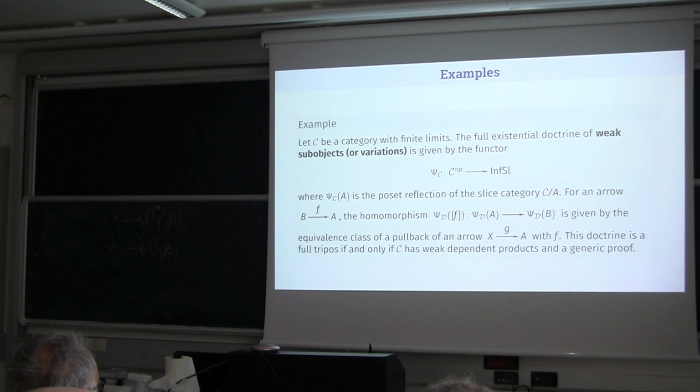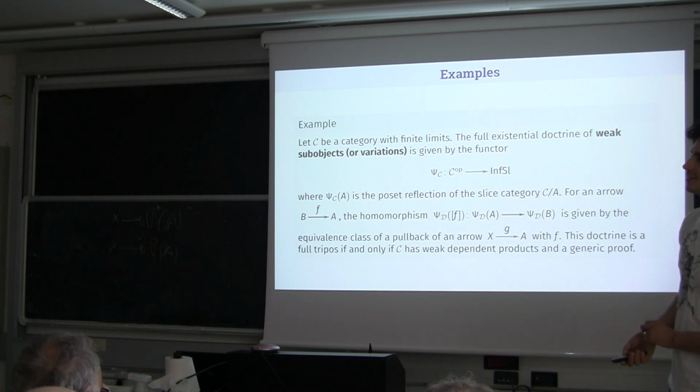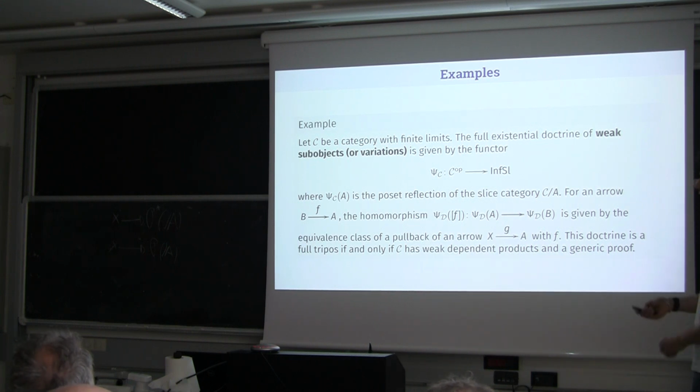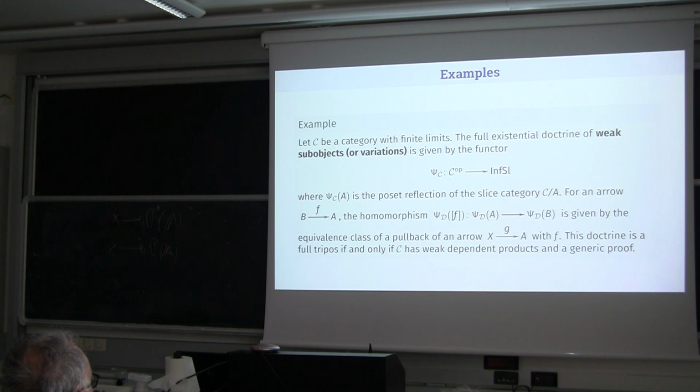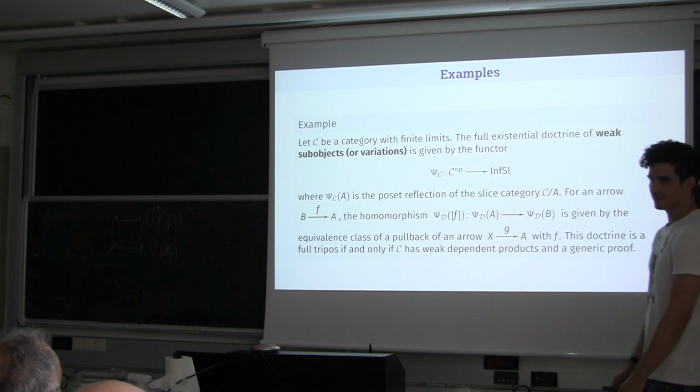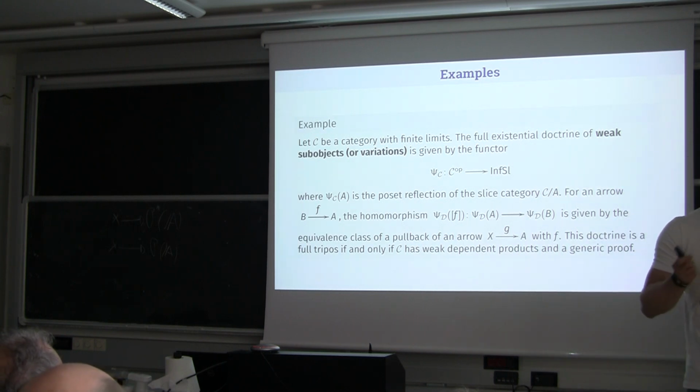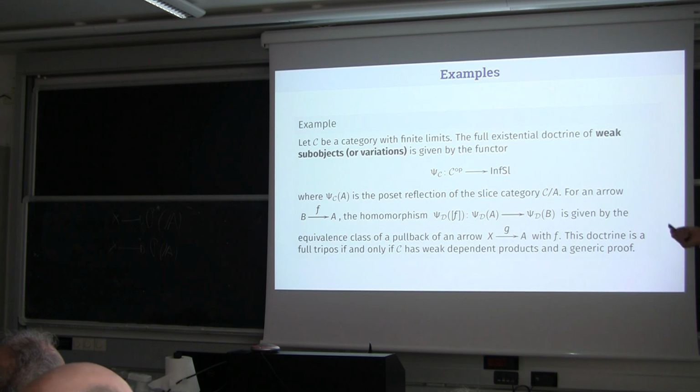Silly question, do you not need an image factorization to get the left adjoint of the existential structure? No, this is not needed. For this, we just need a category with finite limits. You can define this one. And for having the tripos structure, we need to require these two conditions. It's just a reformulation of the result of Maietti in terms of doctrines, because the characterization of Maietti was an if and only if. So you can translate that in the language of doctrines and you can obtain this. But we can speak about this later.